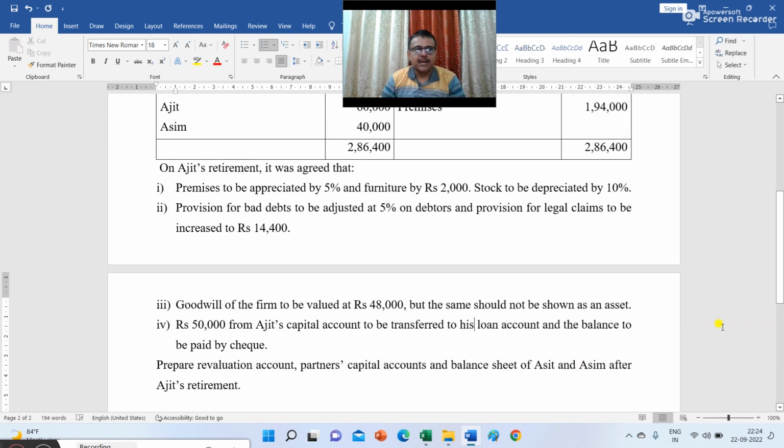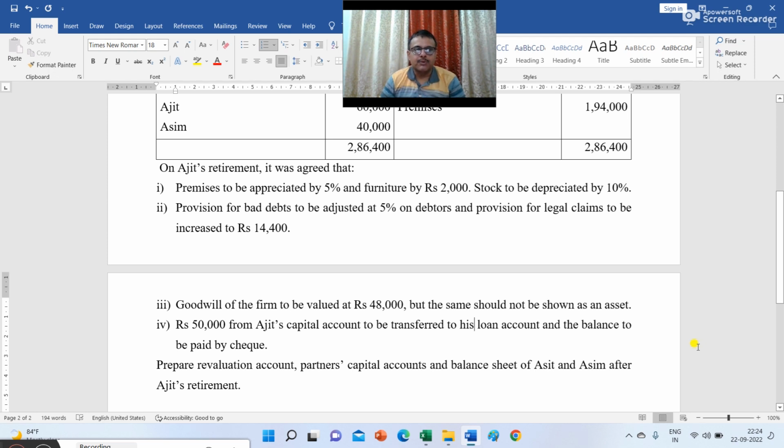On Ajit's retirement, it was agreed that premises be appreciated by 5% and furniture by rupees 2,000. Stock to be depreciated by 10%. Provision for bad debts to be adjusted at 5% on debtors and provision for legal claims to be increased to rupees 14,400.